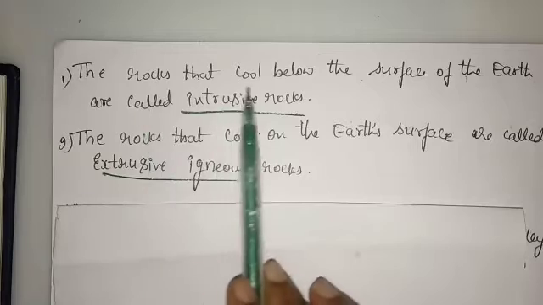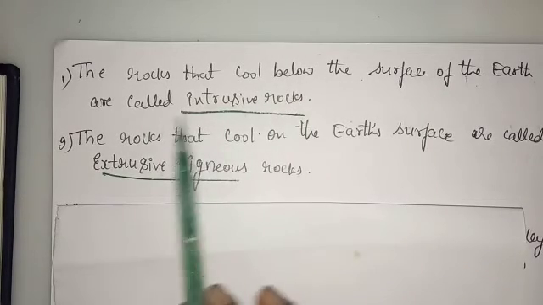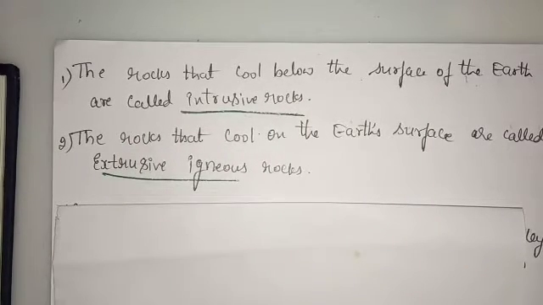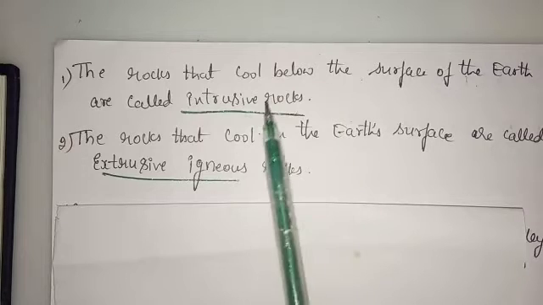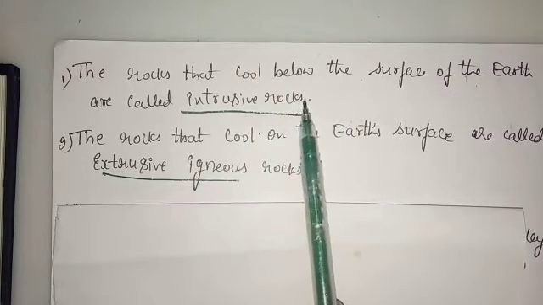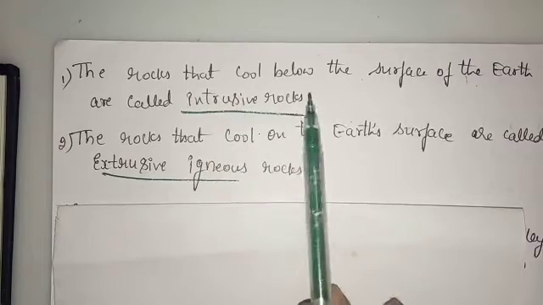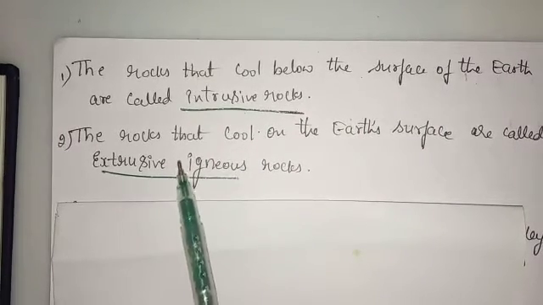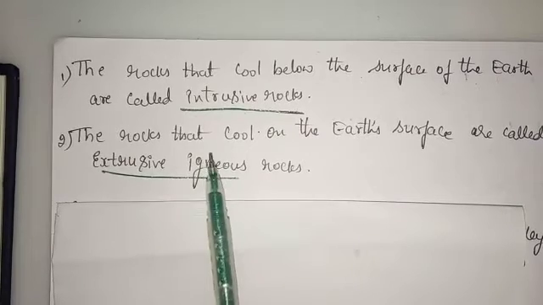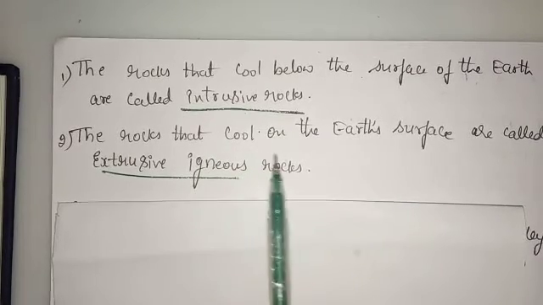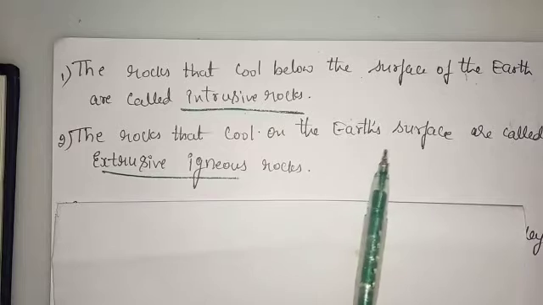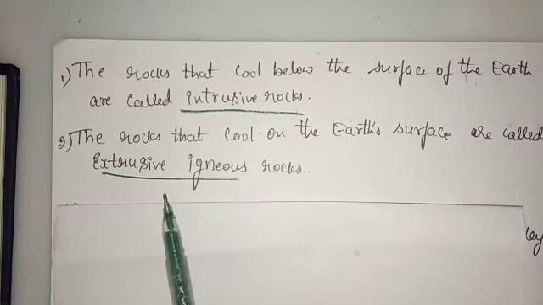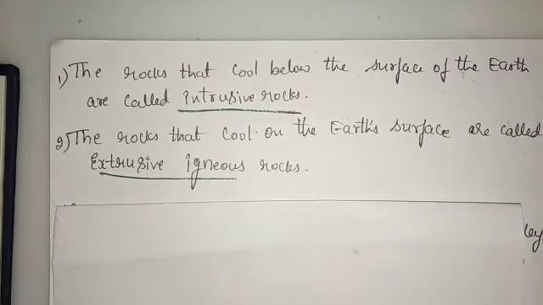So rocks that cool below the surface of the earth, once the magma comes out of the volcanic eruption and cools below the surface of the earth, are called intrusive rock. When the magma liquid that comes out becomes cool on the surface of the earth, it is called extrusive igneous rock.